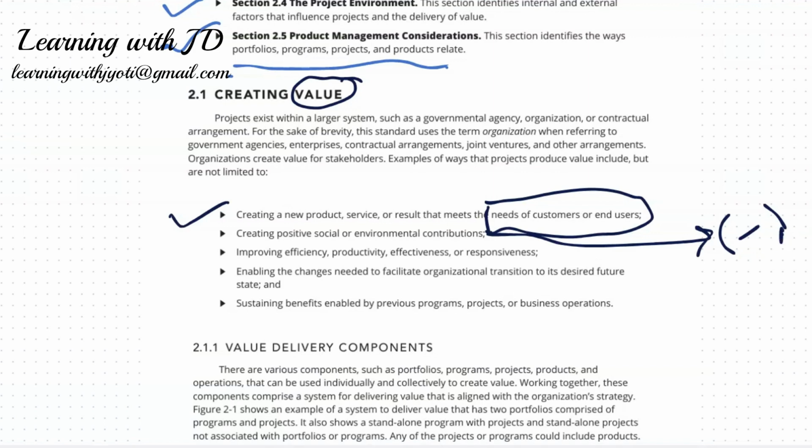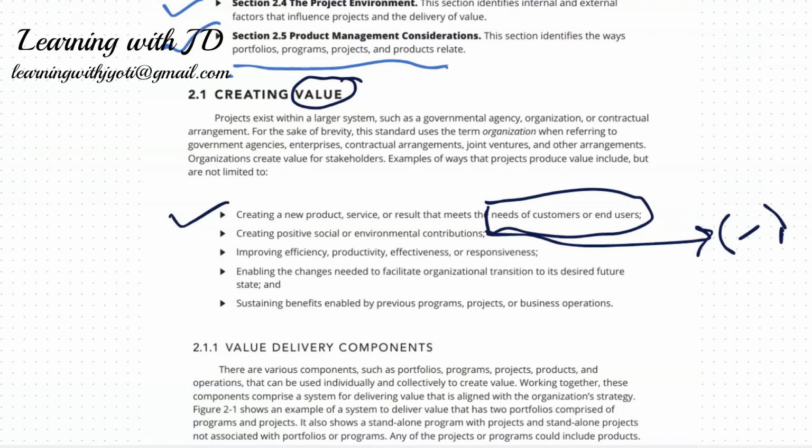Third, it improves the efficiency, productivity, effectiveness, or responsiveness. It has to have at least one of these four, right? Any product or any project that you're doing for a product has to improve efficiency or productivity or effectiveness or responsiveness, or more than one of these. Then comes enabling the changes needed to facilitate the organization's transition to its desired future state.